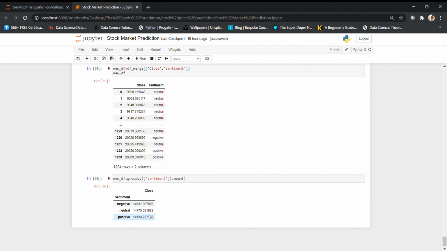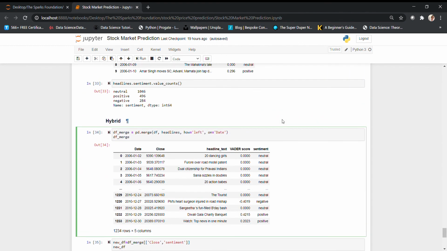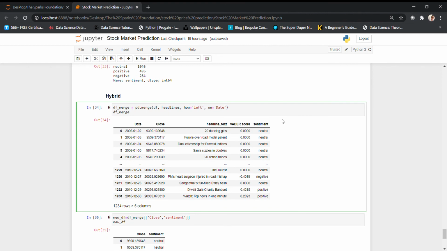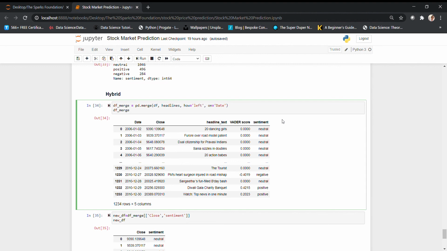This is not a very good insight that we got, but still our model, with which we can identify the sentiments and do text analysis, will be really helpful. You can go ahead and build some other model based on the hybrid insights we got and on all the corresponding features we have here.